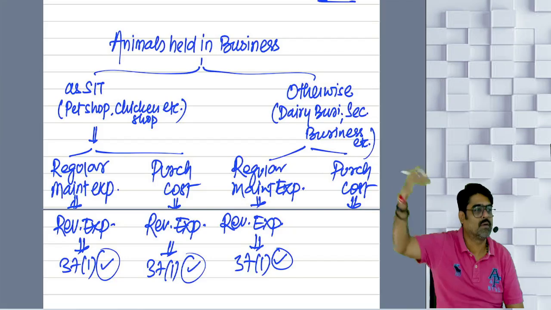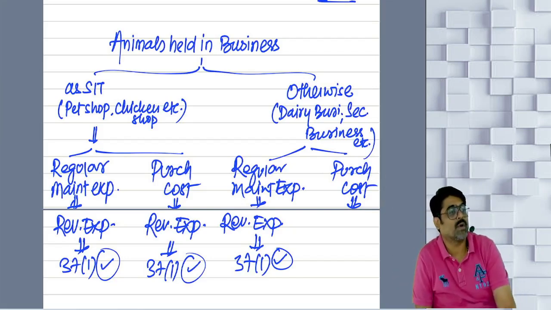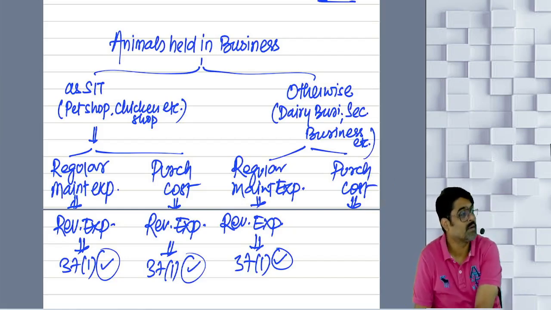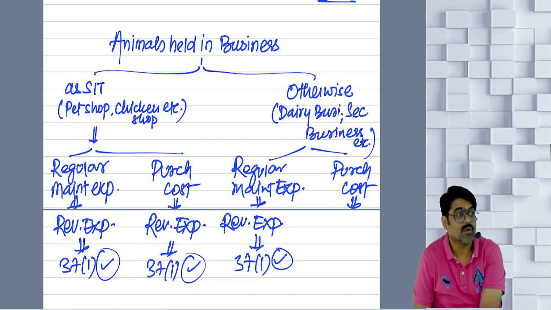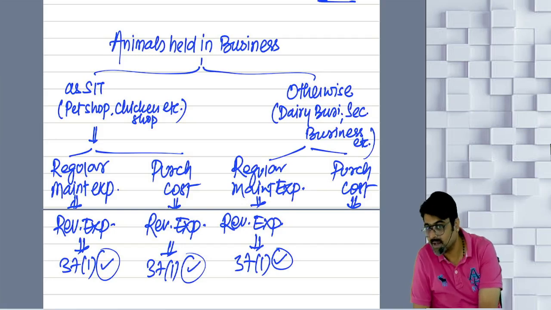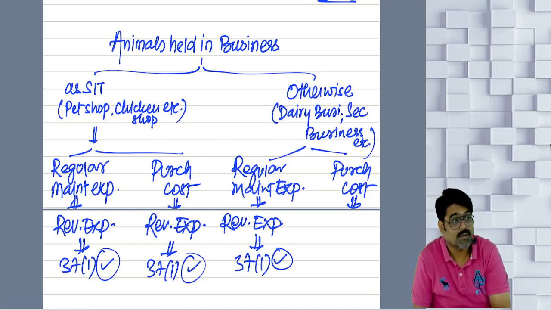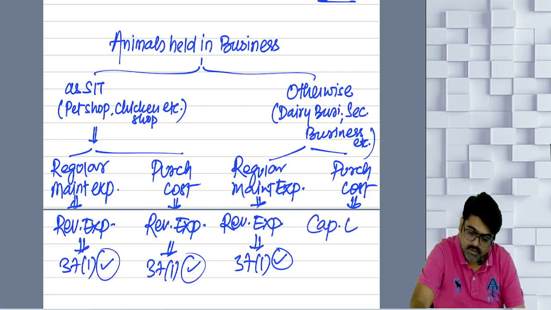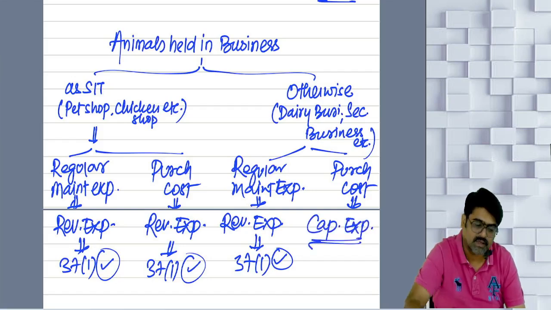But what about the animals which are not held as stock in trade? In my dairy business, cows and buffaloes will be there. Do I buy them on a regular basis as my stock? Or once I buy them, they will give me milk for a number of years. So the cost to purchase them will be incurred only sometimes. That cost to purchase them is not revenue; it is capital expenditure.